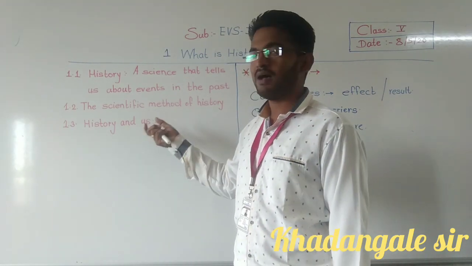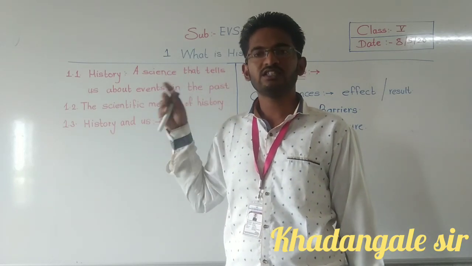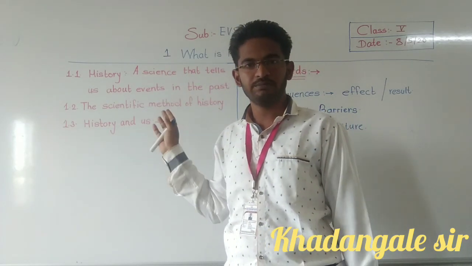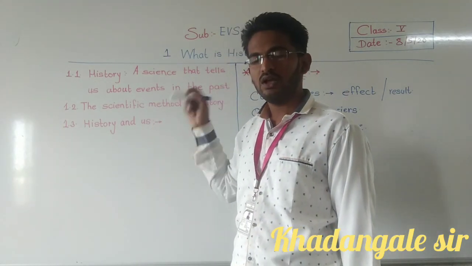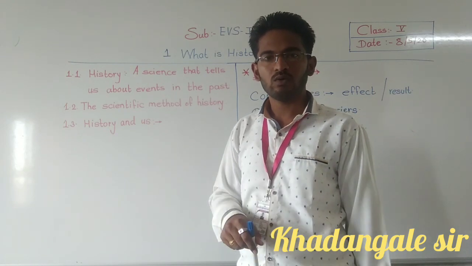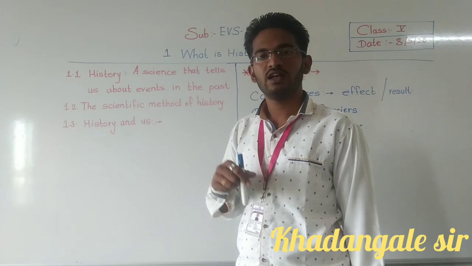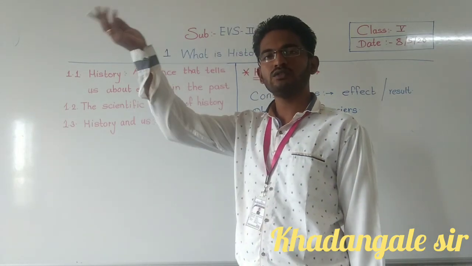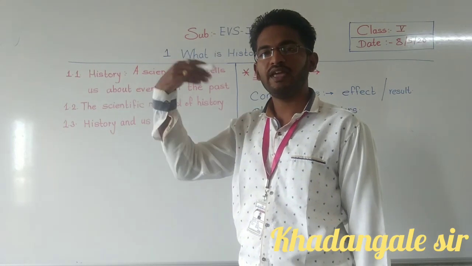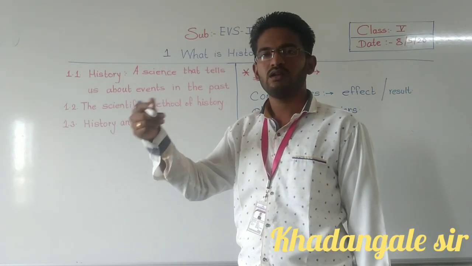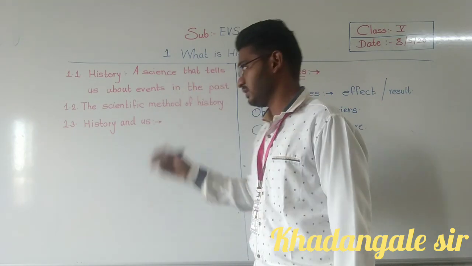For example, for the past: last year, yesterday, some time ago, before some time. These words indicate past. For present: now, today. These words show present. For future: after some time, next year. These words show future.